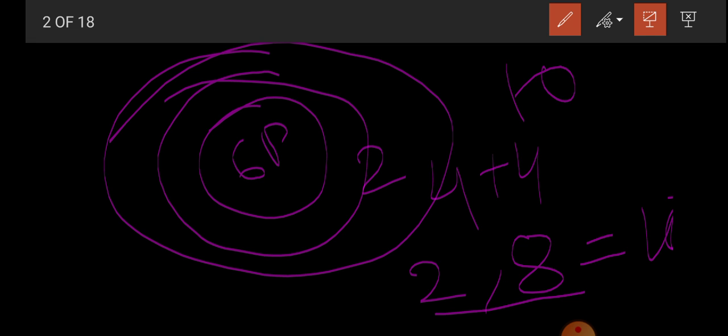In the nucleus only 6 protons are there, and these protons have a positive charge and the electrons have a negative charge. So it becomes very difficult for these 6 protons present in the nucleus of carbon to hold these 10 electrons together. It is not possible at all. So forming of the cation is also impossible.